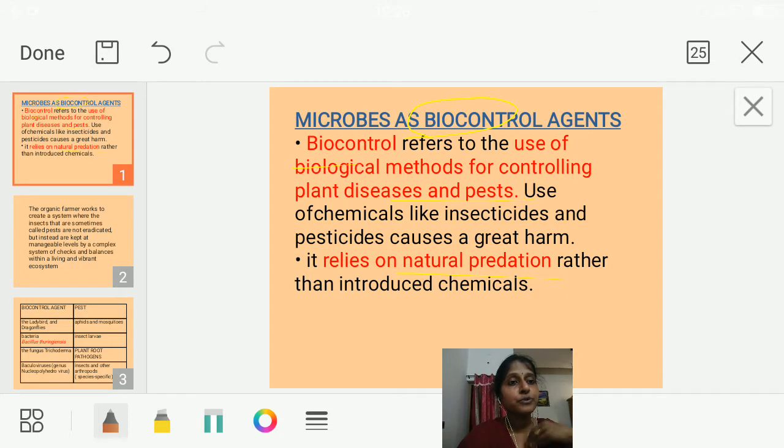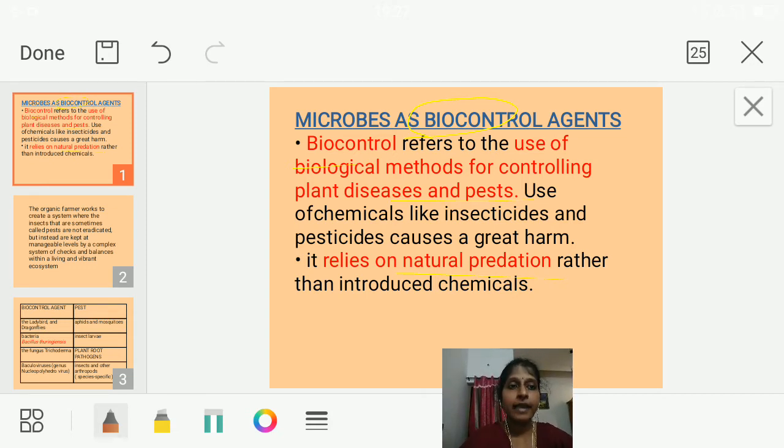Now what I am going to do is, instead of applying chemicals over it, I am going to introduce a predator into it, okay. So when the predator is introduced, what is the predator going to do? The predator will go and eat up. They will find the pest and go and eat up this pest, isn't it? So that process we call natural predation, okay.